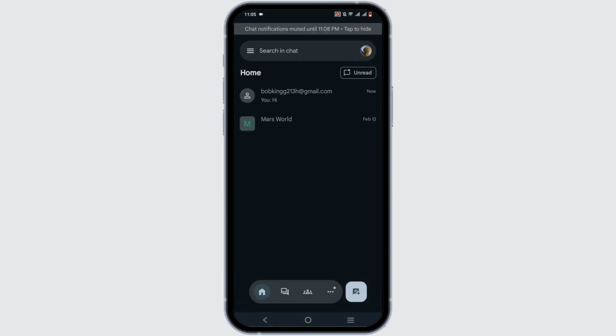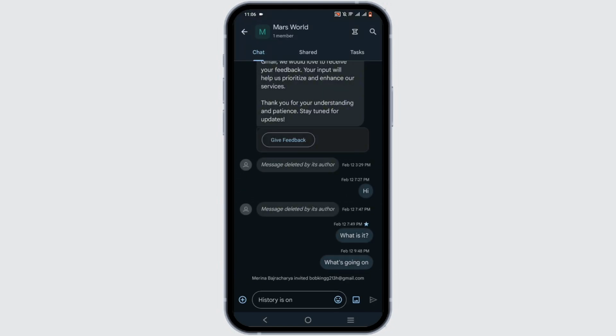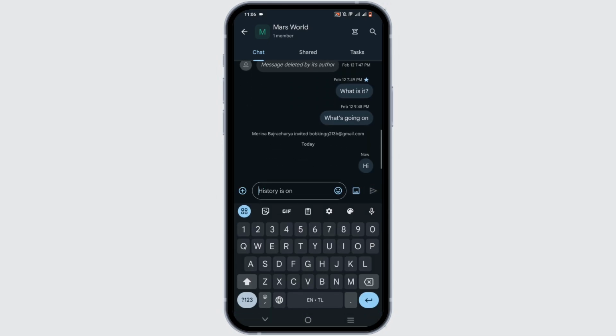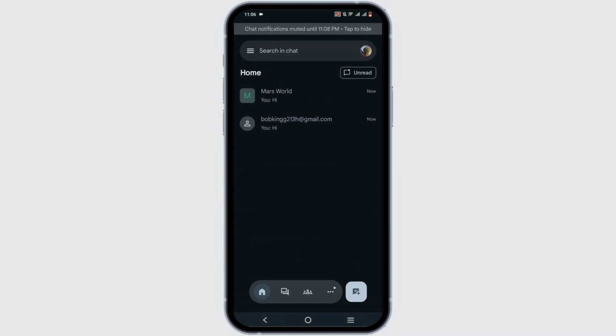Now in the spaces, it will look something like this. Here you will add multiple members in the space. Right here as well, you can send a message, stickers, emoticons and images as well. Wasn't it quick and easy?